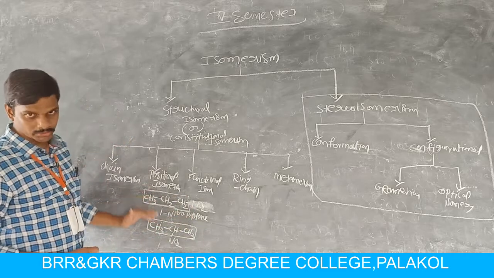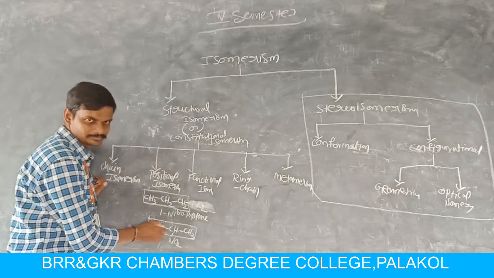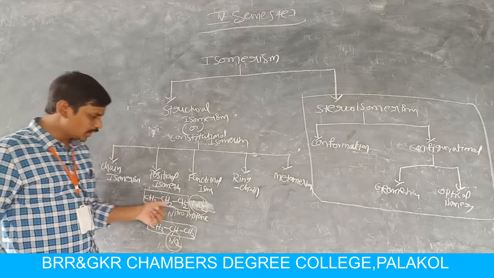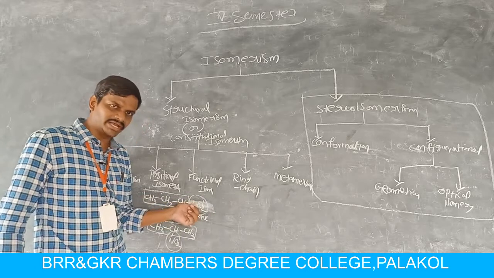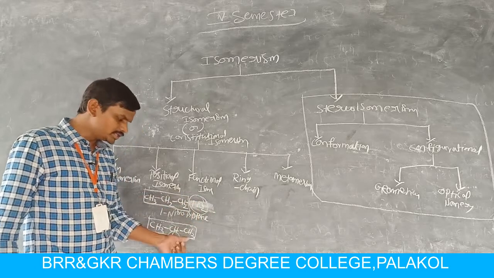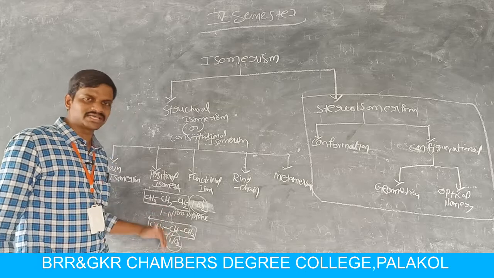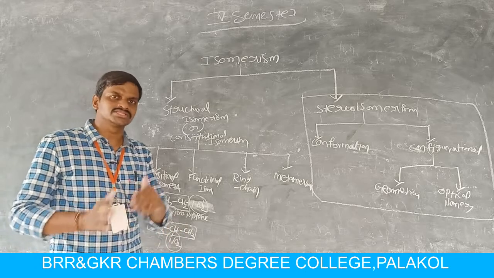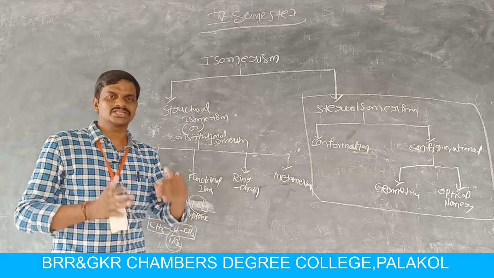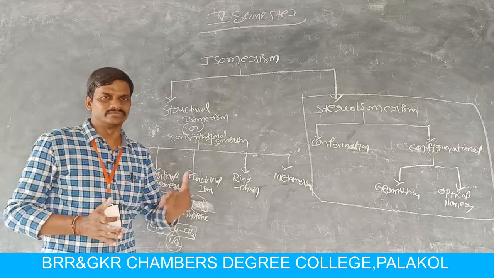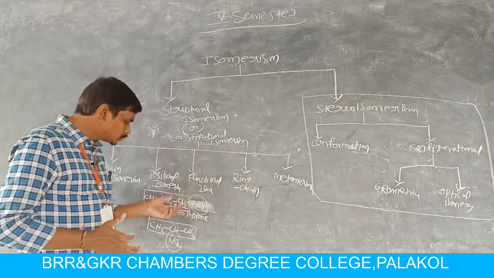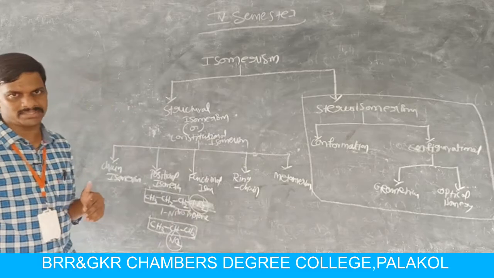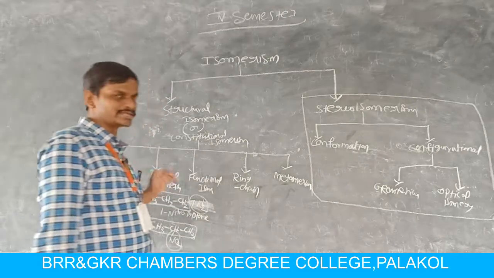So in both the molecules the carbon chain is the same, but the position of the NO2 group is different. In this molecule the NO2 group is present at first position, but in this molecule the NO2 group is present at second position. So the position of the substituent or functional group is different. So these two isomers are positional isomers, and the phenomenon is called positional isomerism.